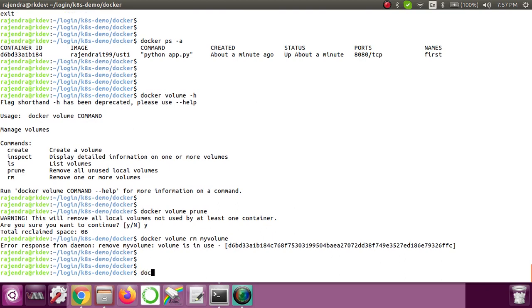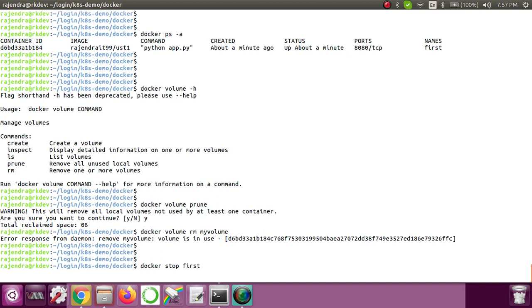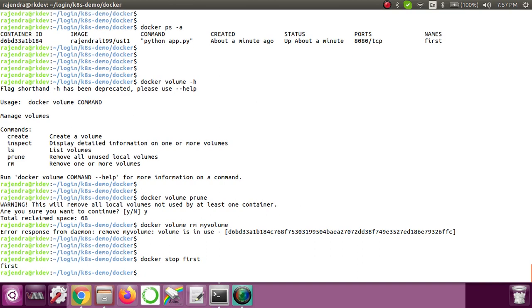So what I'll do, docker stop, the container name is first, so I just stopped it. Now let me remove this, docker rm first.